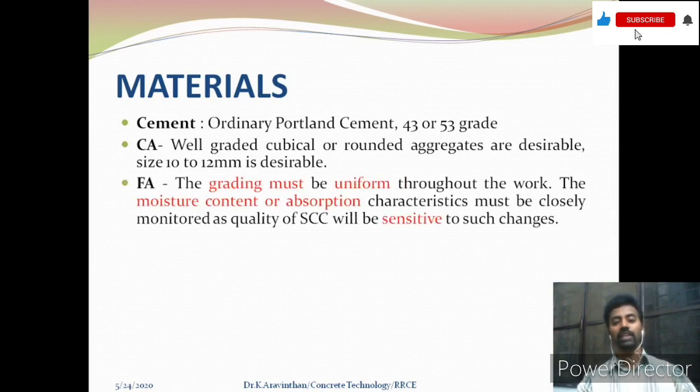Next thing is, in case of fine aggregate, first thing, it should be well graded and uniform. Next thing is, the moisture and absorption of fine aggregate is very important. Why? Because even a small quantity of water will change the character of a concrete. That is why it is sensitive to the moisture and absorption of water. We have to take care in the concrete. Regarding this fine aggregate, it can be a natural fine aggregate or a crushed stone.